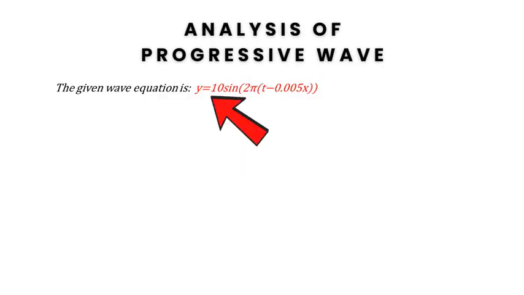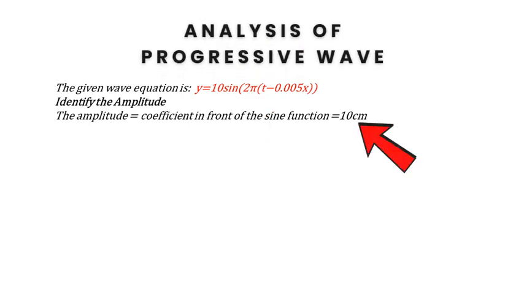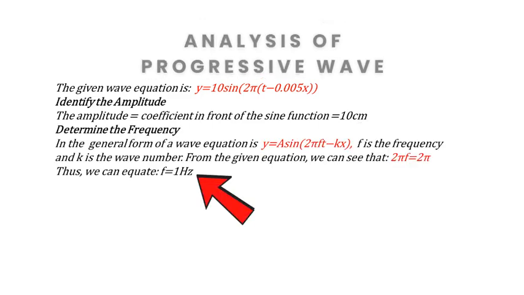The given wave equation is y equal to 10 sine of 2 pi multiplied by t minus 0.005x. Identify the amplitude. The amplitude is equal to the coefficient in front of the sine function, which is equal to 10 centimeters.